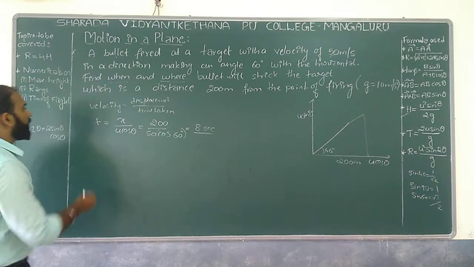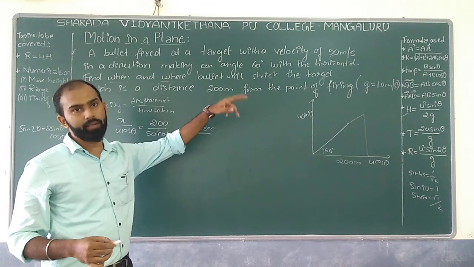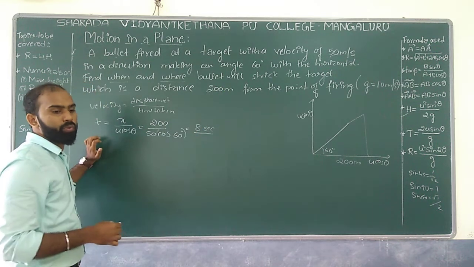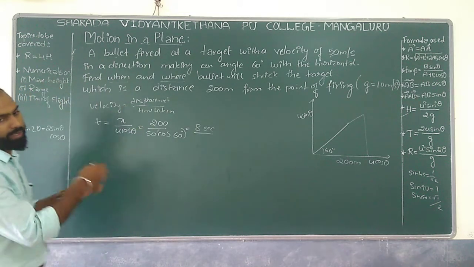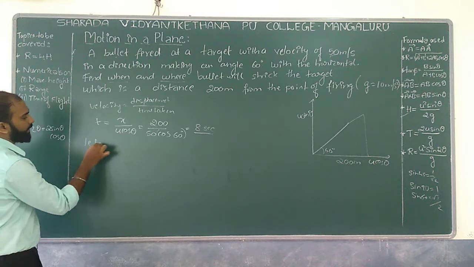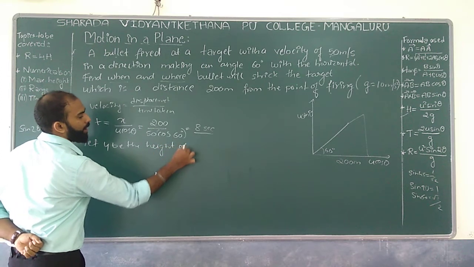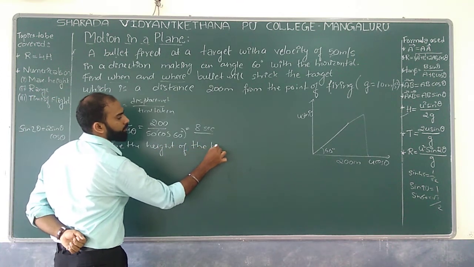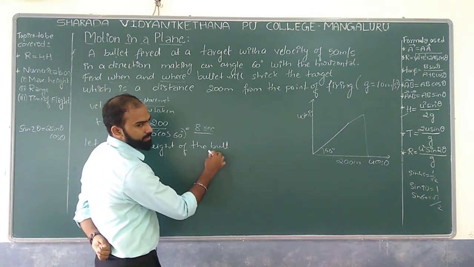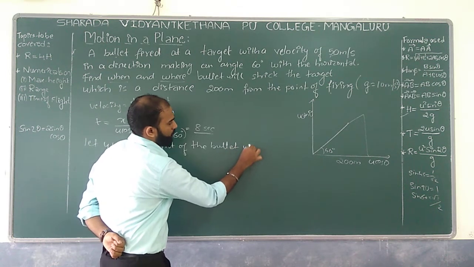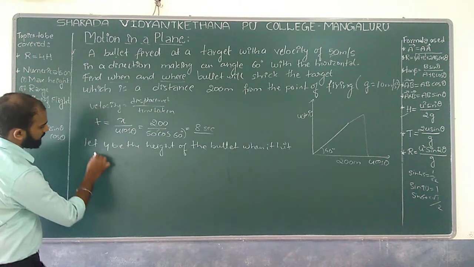Okay, now your job is to find where the bullet will strike the target. So what are we supposed to do over here? Let us say, with respect to the vertical component, let y be the height of the bullet when it hits the target.